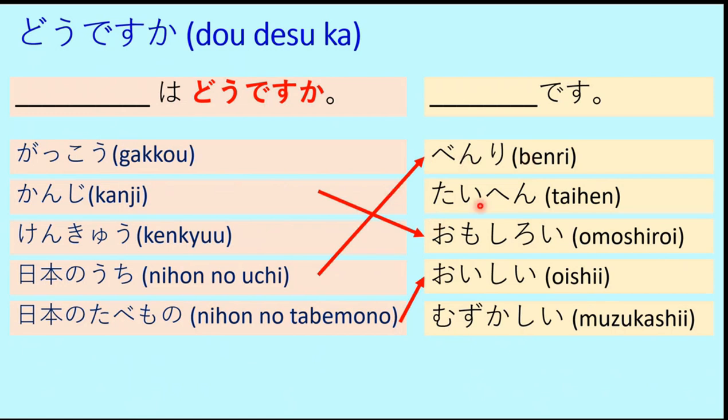Here, Benri and Taihen, these are na adjectives. So Benri na Nihon no uchi and Taihen na kanji, or Taihen na kenkyu desu. You have to use the na in between the adjective and the noun.